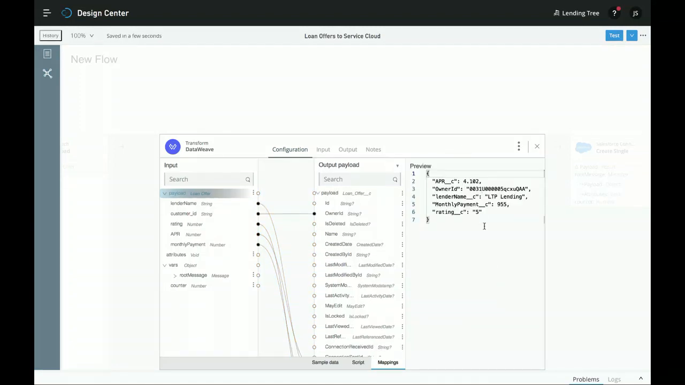And now we see a preview over on the right side with sample data of what this mapping is. And this is a great way of helping me to make sure that my mapping is correct by previewing my data at each stage throughout the process.